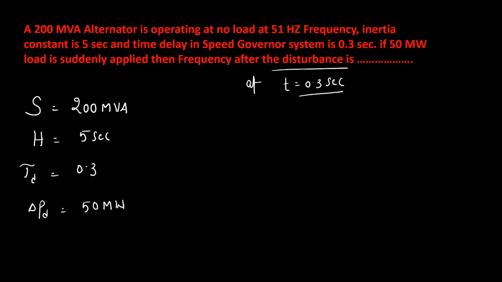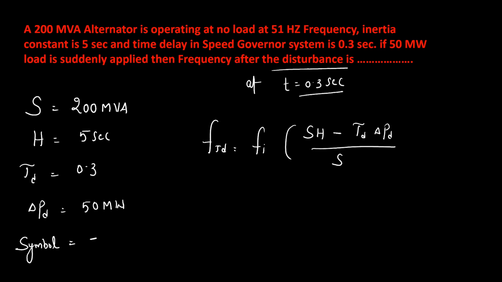To be very precise, minus 50, because why? Your disturbance delta PD is 50 megawatt. Your symbol is negative. Why? Because the load has suddenly increased. So if you substitute the formula, F tau d is equals to F initial into, SH, here we have to use the negative symbol, tau d into delta PD by SH into whole power half.